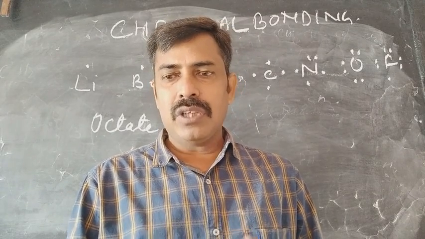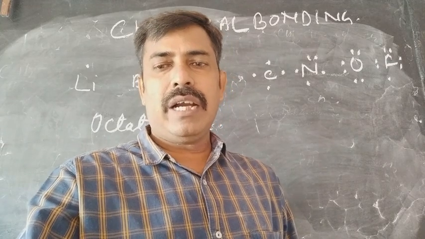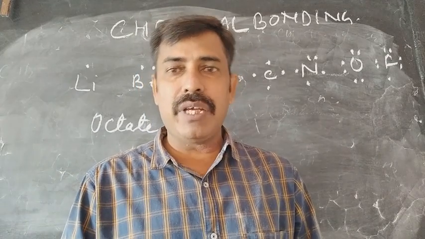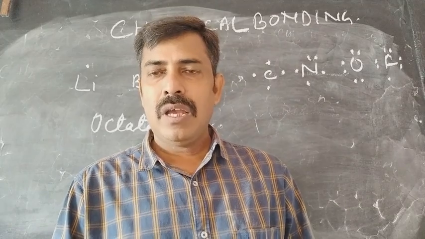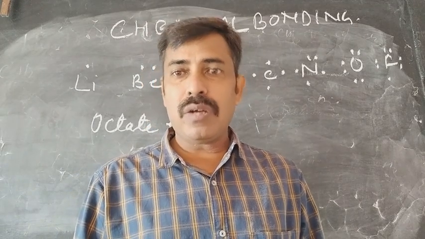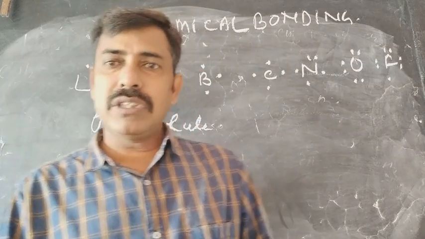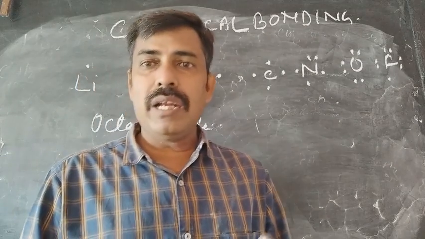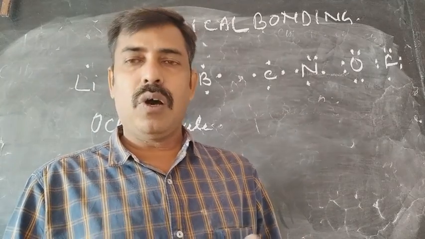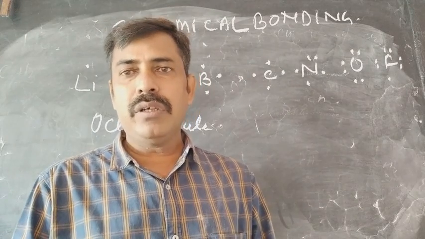Before that, a scientist asked how these bonds can be explained, and for that he gave his own theory. This concept is called the Kossel approach, named after the scientist who gave the approach.